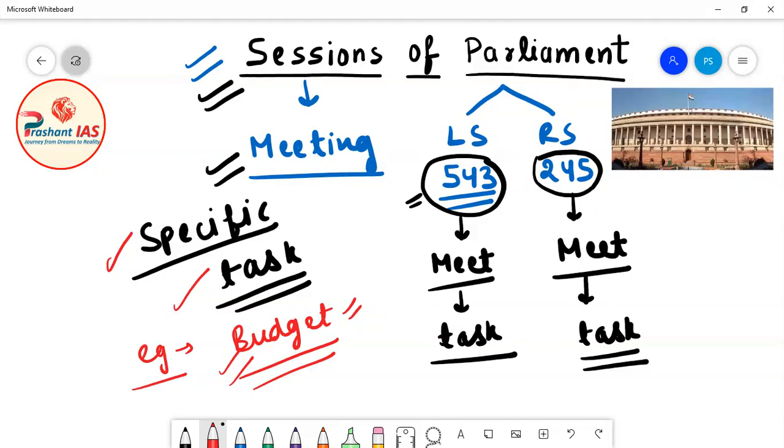Okay. Now friends, one thing also you need to keep in mind, that a session can include a series of meetings. Okay, so what happens? That for example, when the members of parliament are making budget, they have to meet many times. They cannot make budget in just one meeting. They have to meet a number of times. So we can say that session means a series of meetings, means where so many meetings are included. So session means a series of meetings which are intended for doing some specific task. A series of meetings to do some specific task. So this is known as session.